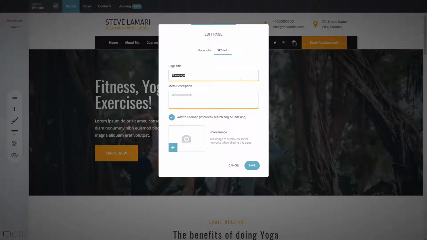Let's say if it's a yoga studio, so make sure that you mention yoga studio and the name of the studio. Start building, working on your yoga routine or something like that. Something catchy that people will see when they search for something similar to what you're doing, or when you're sharing it with Facebook again for that specific page. That will be the title. So it has to be something that grabs the attention and has keywords that are important for your business as well, but has to be in a sentence.